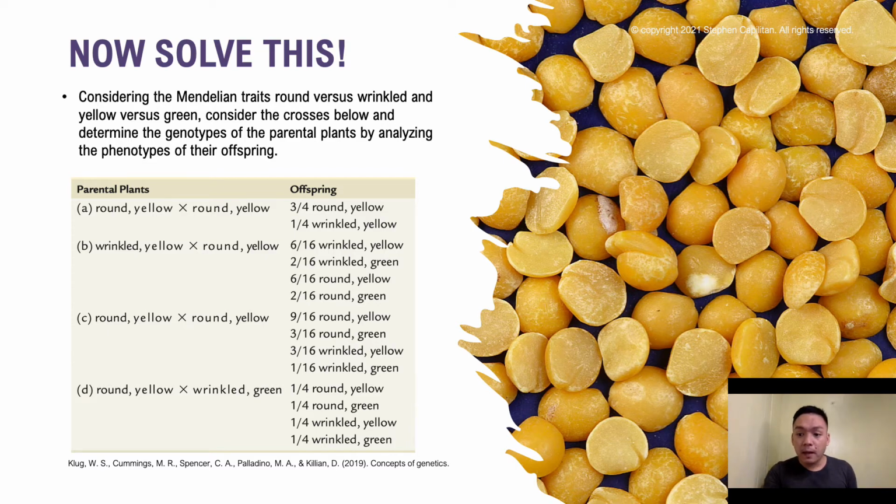So, your letter B must be homozygous for the recessive wrinkled alleles. Again, your letter B must be homozygous for the recessive wrinkled, because the wrinkled trait tends to be the recessive, round is the dominant, and it must bear at least one dominant allele for the yellow trait. So it's either B.